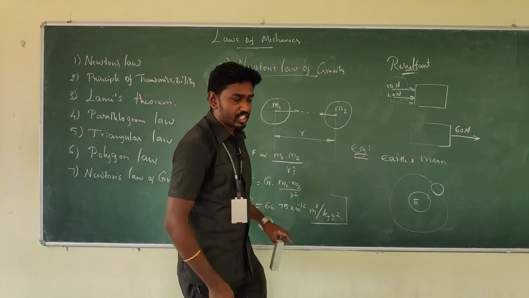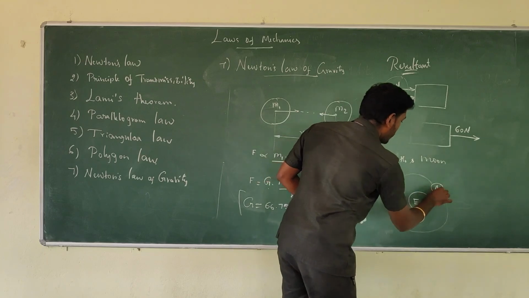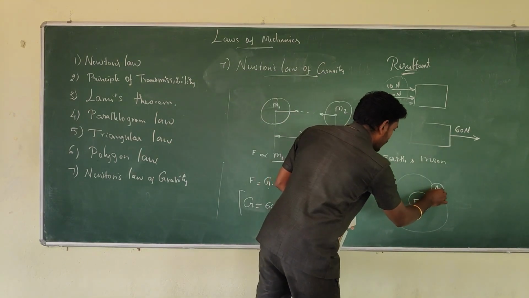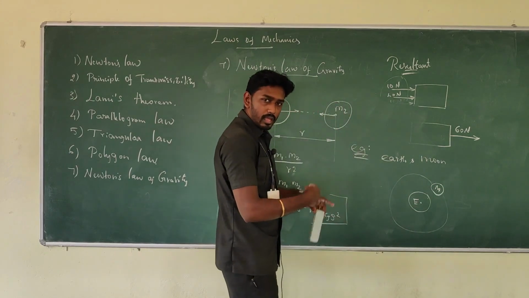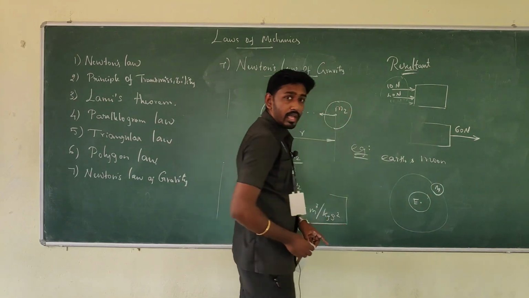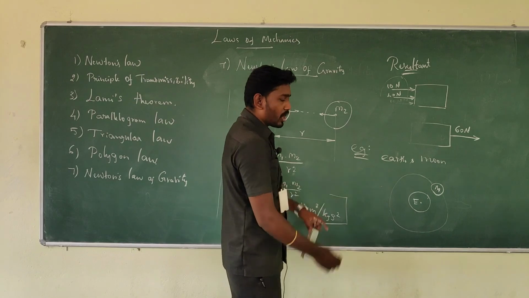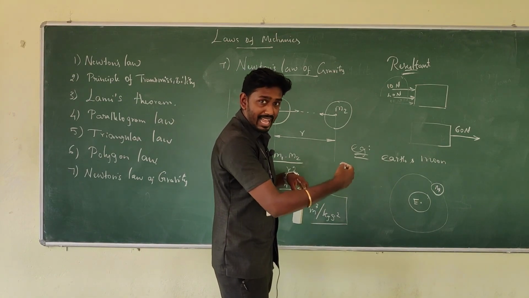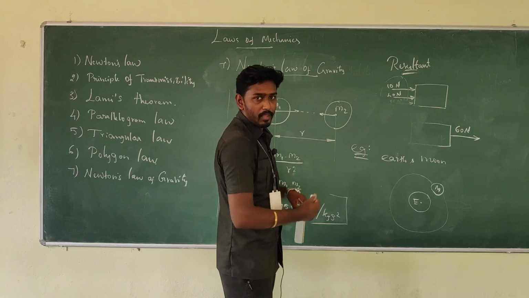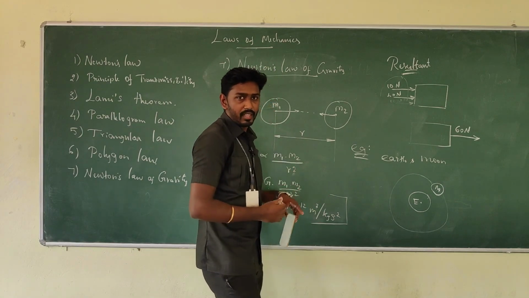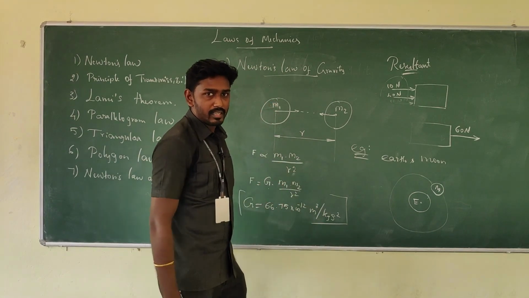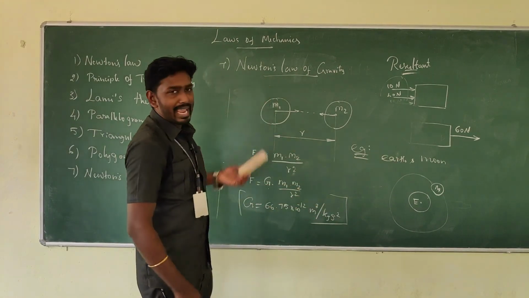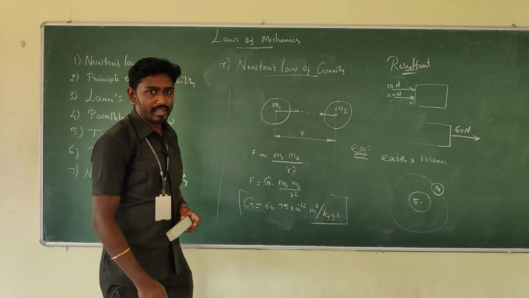There is a force of attraction between earth and moon. Am I right? It is maintaining the distance and moving, but it is not coming closer. There is attraction, but it maintains a definite distance between the two bodies, right? So I can take earth and moon as a perfect example for Newton's law of gravity.